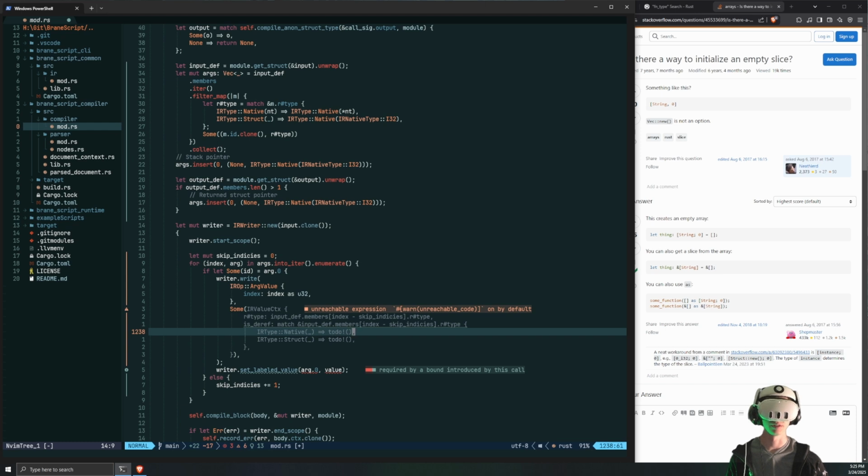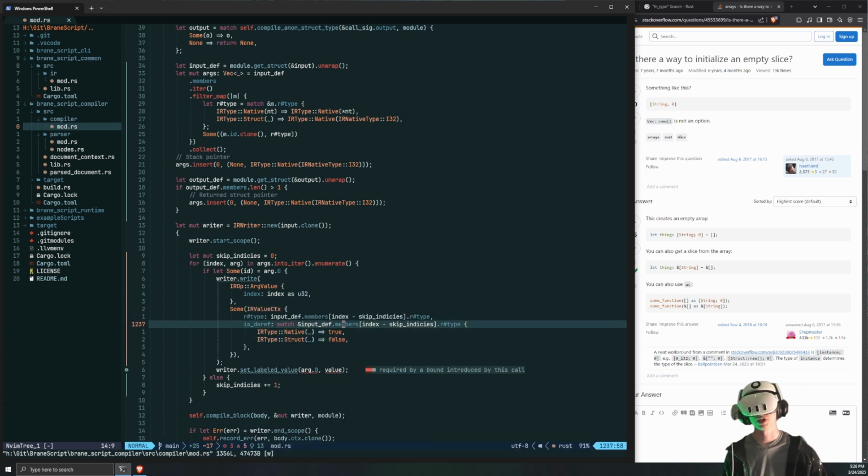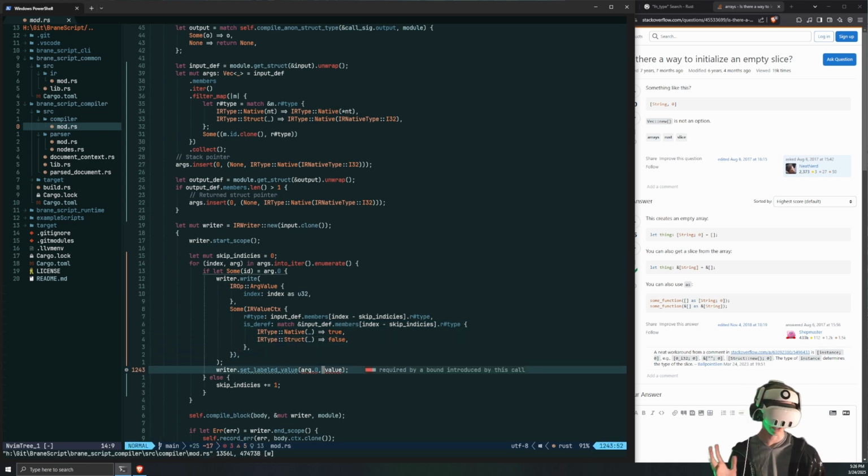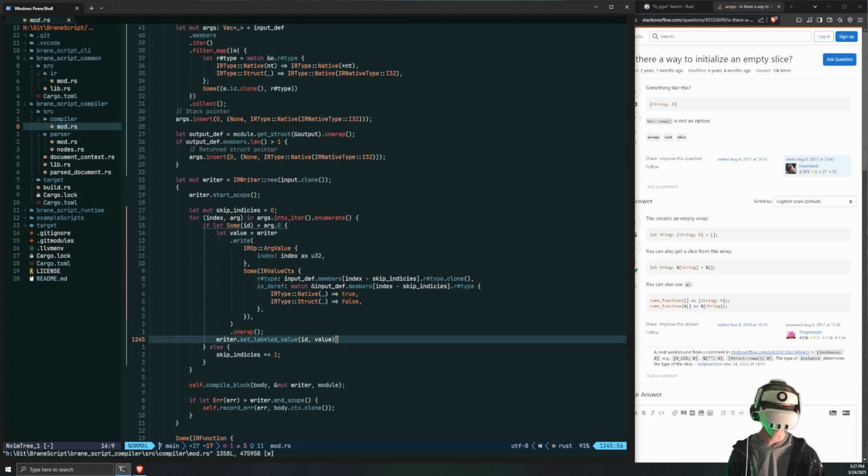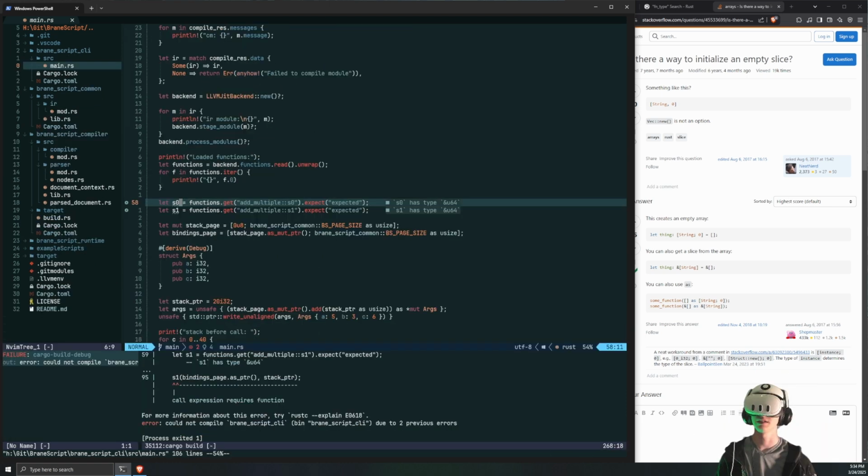If this is a native type we're trying to pass in, it's not a pointer type, or not a register, or whatever you want to call it. These are memory addresses, so we say is deref false, which I need to refactor that system as well, and I have that on the list of things I need to refactor, so it will be done. And there we go. We now have all of our stuff working. I need to convert these into function pointers.